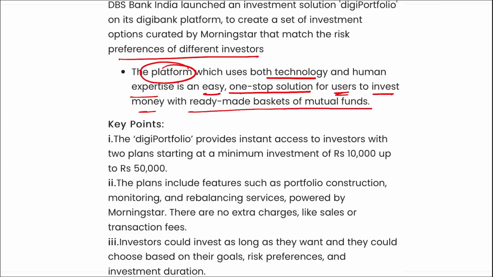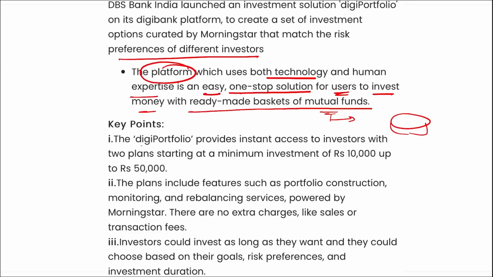What is the difference between a mutual fund and basically stock picking or buying stocks? It is that a mutual fund is a basket of multiple different stocks. They will contain some energy stocks, some bank stocks, some technology stocks. That is a mutual fund. All right. And for the same, remember, DBS Bank has launched Digi Portfolio on their Digi Bank platform.